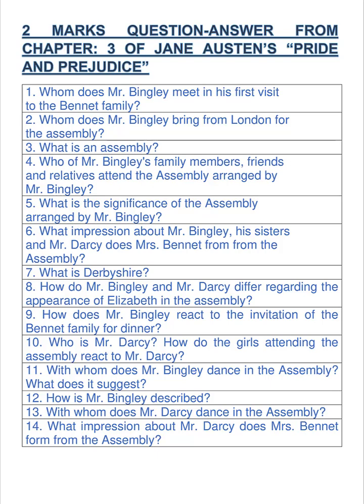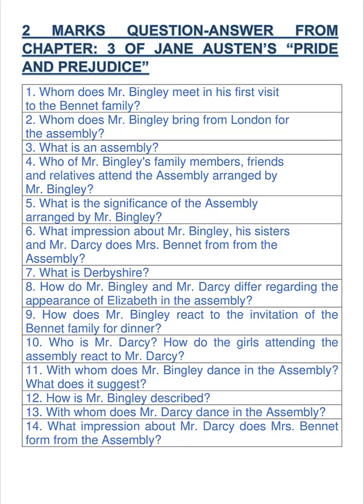Next question: What impression about Mr. Bingley, his sisters, and Mr. Darcy does Mrs. Bennet form from the assembly? Answer is: From the assembly, Mrs. Bennet forms the impression that Mr. Bingley is a very friendly person. His sisters are equally charming persons, and Mr. Darcy is a very rude person.